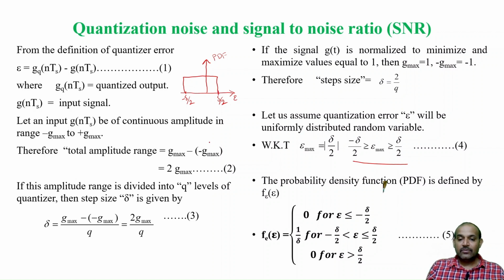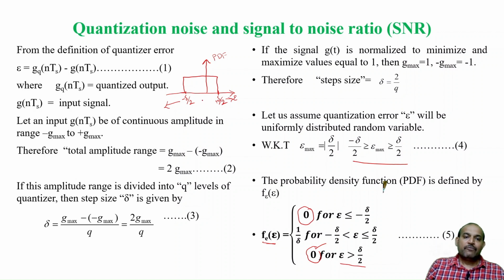Now, since I am representing a probability density function, whenever epsilon is less than minus delta by 2, you can observe that it is 0. That is what is indicated here. Whenever it is less than minus delta by 2, the function is 0. Similarly, when it is more than plus delta by 2, it is also 0. Correct? So, whenever epsilon is more than delta by 2, again it is 0.